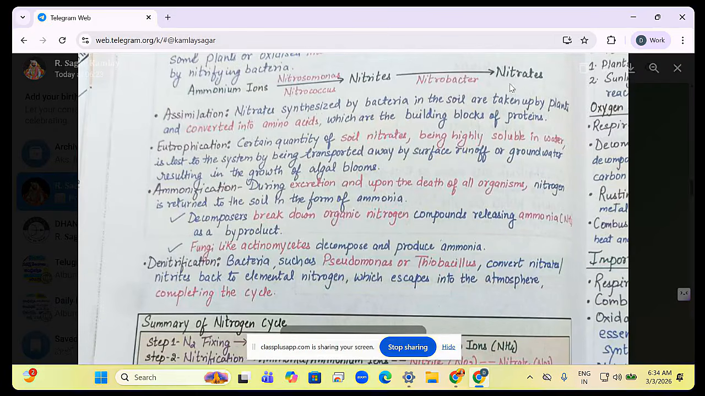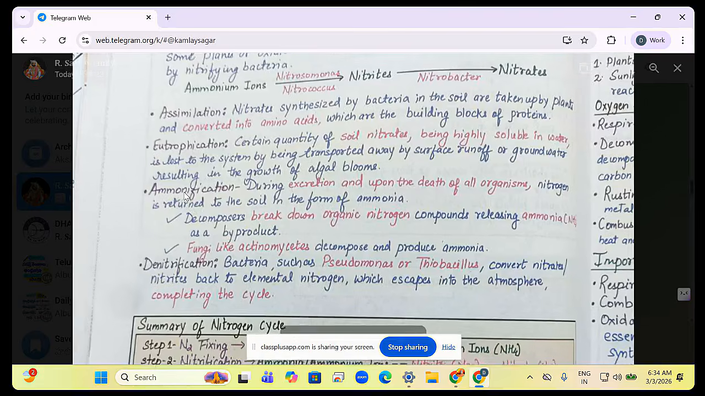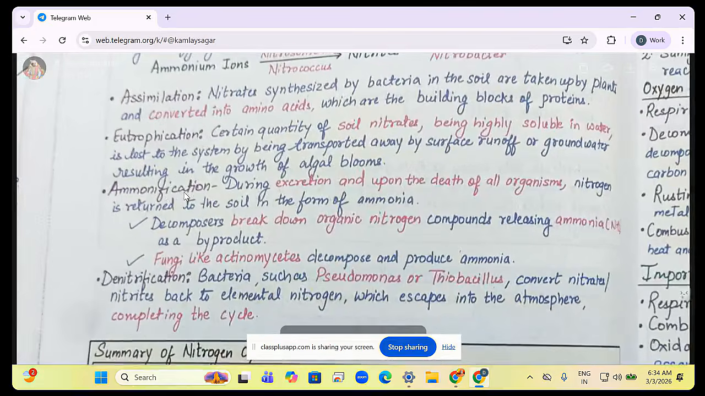So now nitrates will be taken up by the plant. Nitrates కాస్త plant తీసుకెళ్ళిపోతుంది and they form amino acids. Like this we have. Next, look at this. This is also important. Eutrophication.